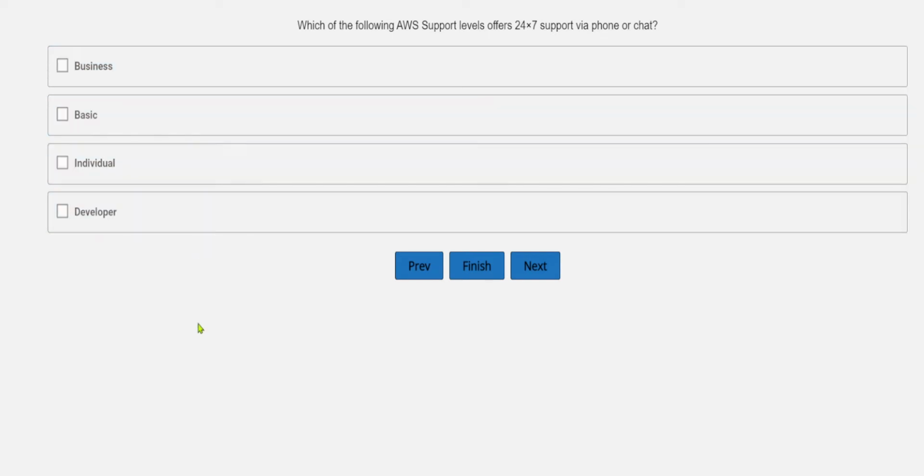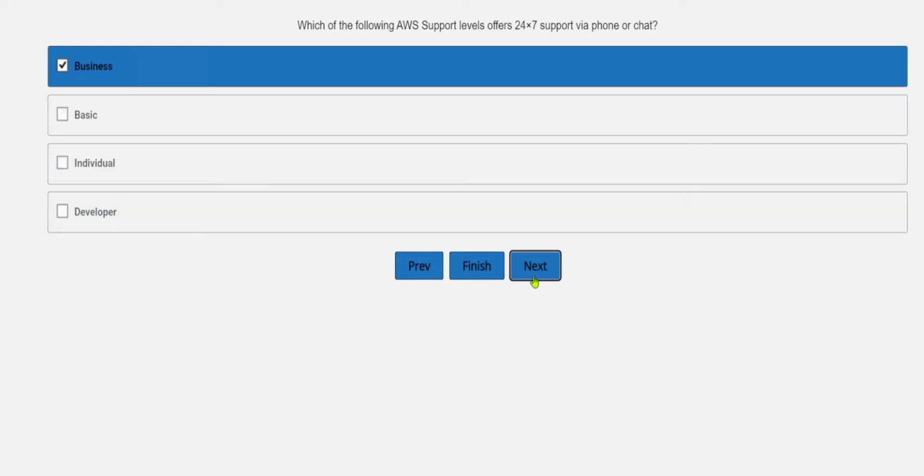So 24/7, and see, it is not like the email support during business hours. It is the 24/7 support. So obviously this is the premium one, and you can see in the options of the basic, you know that you will not receive the support via phone or chat. So basic is the very basic one, individual, developer, and the business. So as we can see, this is about the 24/7. So you can simply select over here the correct option as business.